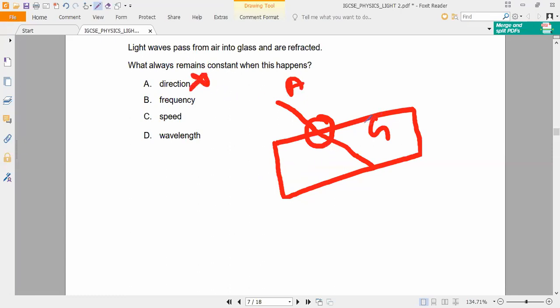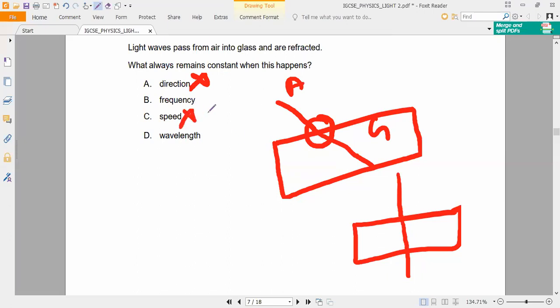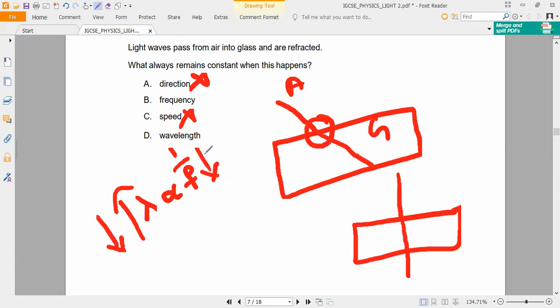Next, speed also, as we know, if density increases, speed decreases. So speed also changes, and that option you have to remove. Next, only two options are eliminated. Two options are remaining. One is frequency, another one is wavelength. As we know, in general, we studied in the second chapter that wavelength is inversely proportional to frequency. So one is increasing, the other is decreasing.